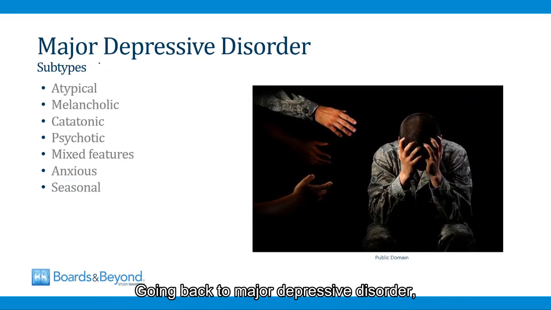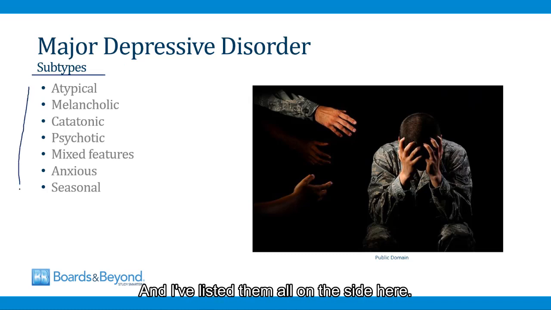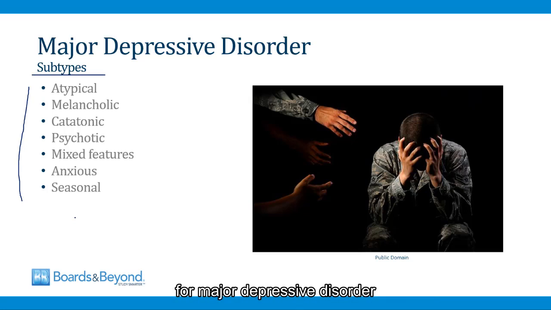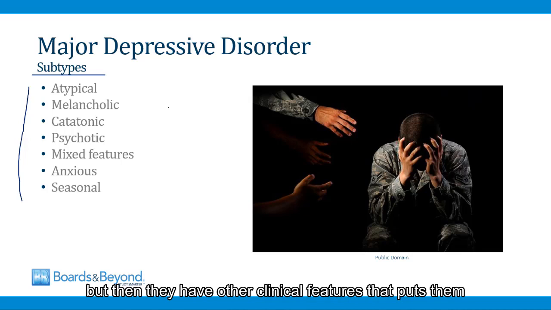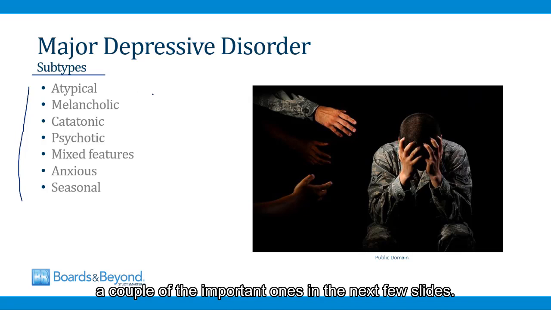Going back to major depressive disorder, there are a number of subtypes that have been described based on individual patients' behavior, and I've listed them all on this slide here. So patients with these subtypes will meet criteria for major depressive disorder, but then they have other clinical features that put them into one of the categories listed on this slide. And we'll go through just a couple of the important ones in the next few slides.